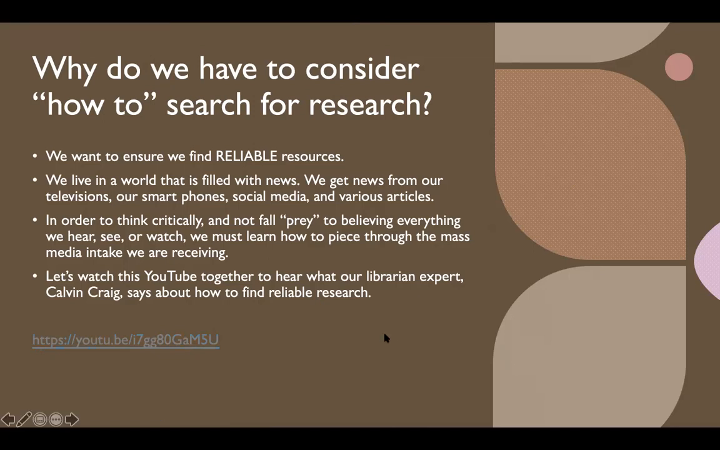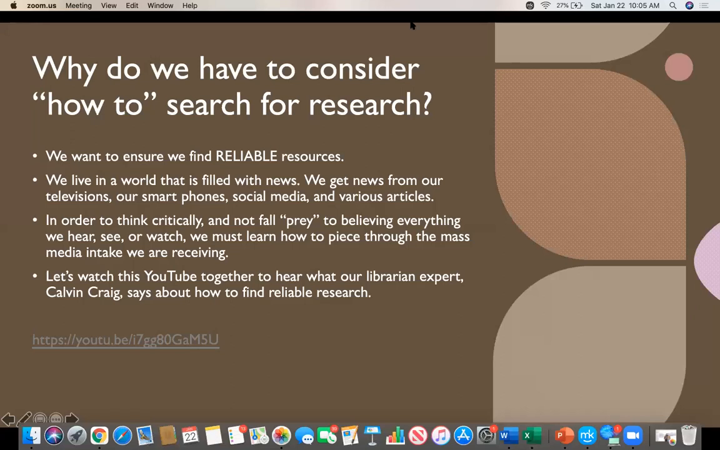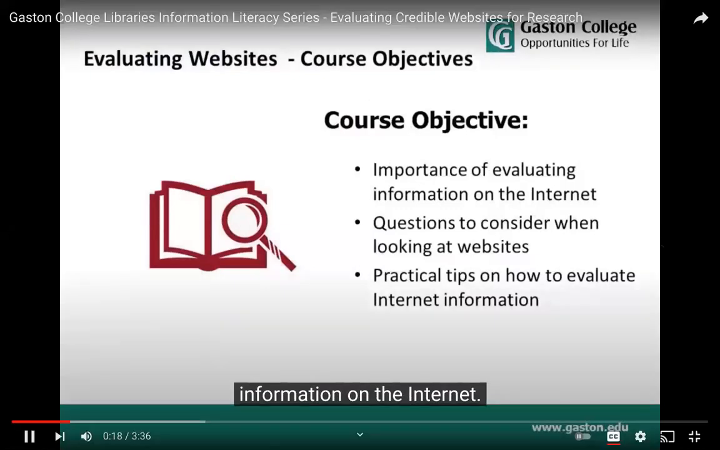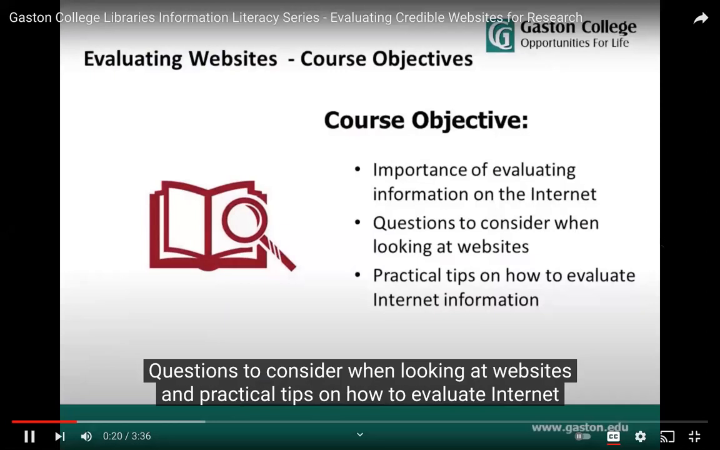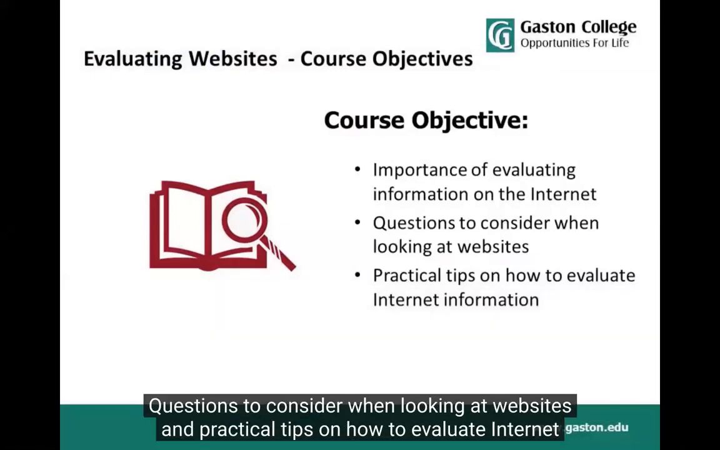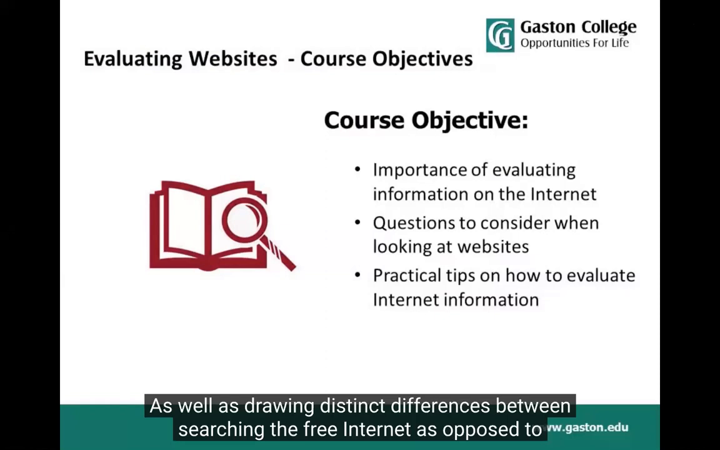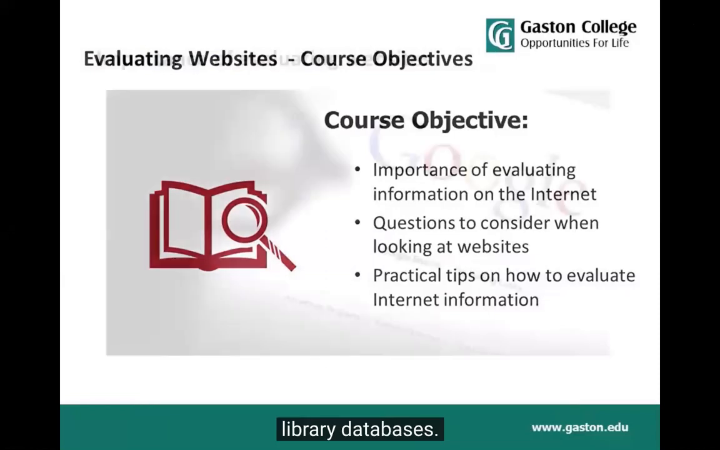Welcome to Gaston College Library's Information Literacy Series. Today's course is entitled, How to Evaluate Credible Websites for Research. The objectives of this online course are to provide information on the importance of evaluating information on the Internet, questions to consider when looking at websites, and practical tips on how to evaluate Internet information, as well as drawing distinct differences between searching the free Internet as opposed to library databases.